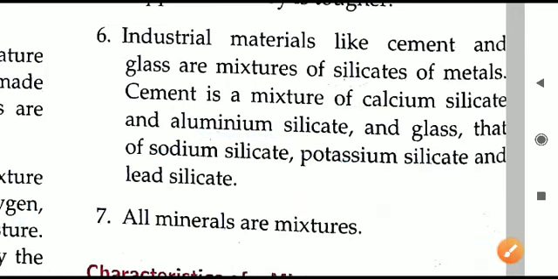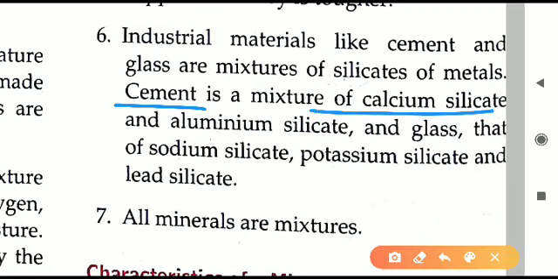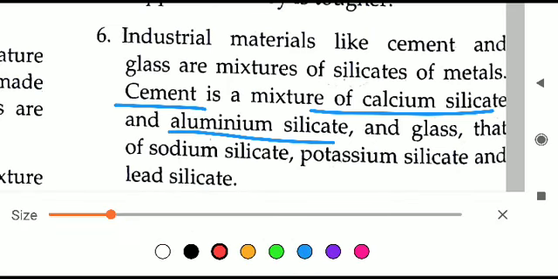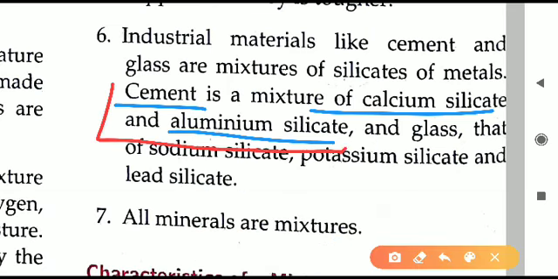So these things are all silicates of metals. So cement contains calcium silicate. It is a mixture of this. Similarly, cement also contains aluminium silicate. So cement is a mixture of calcium silicate and aluminium silicate.